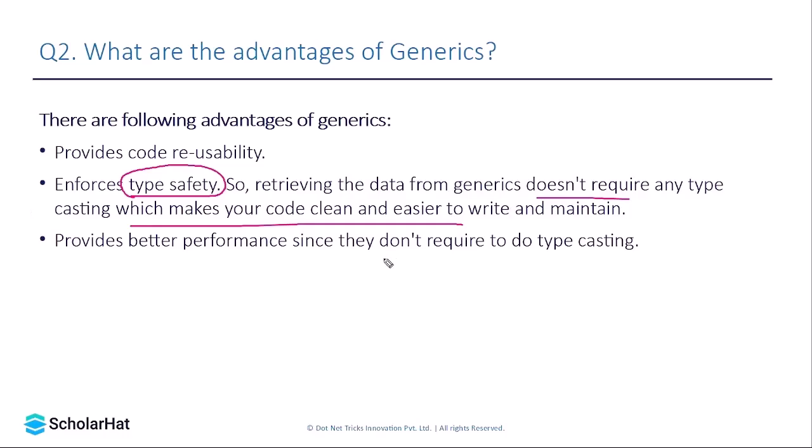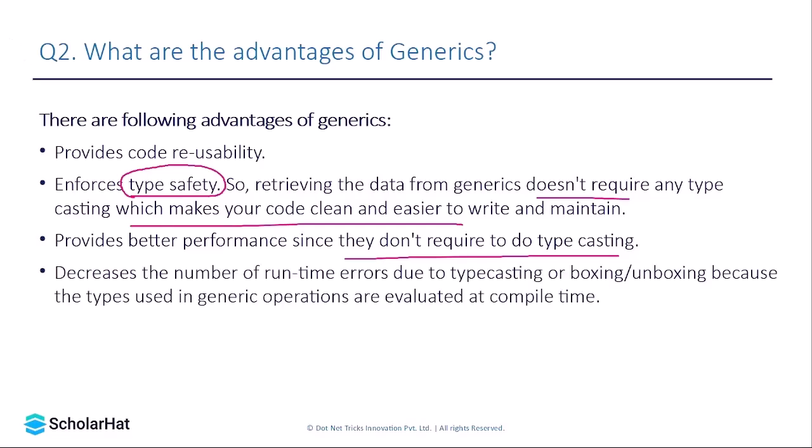Again, this can be an interview question. An interviewer can ask why generics are good in performance, or why they provide better performance. You can simply say that they provide better performance because they are type safe and they do not require any kind of typecasting whenever we want to retrieve or add any element from a generic collection. It decreases the number of runtime errors due to typecasting or boxing and unboxing, because types used in generic operations are evaluated at compile time.